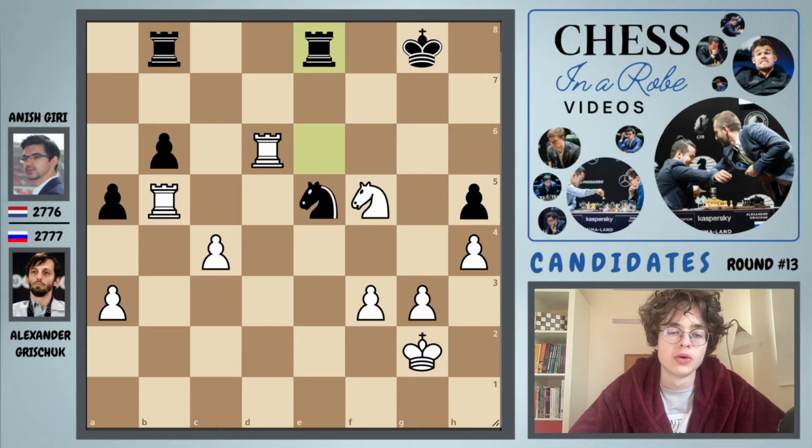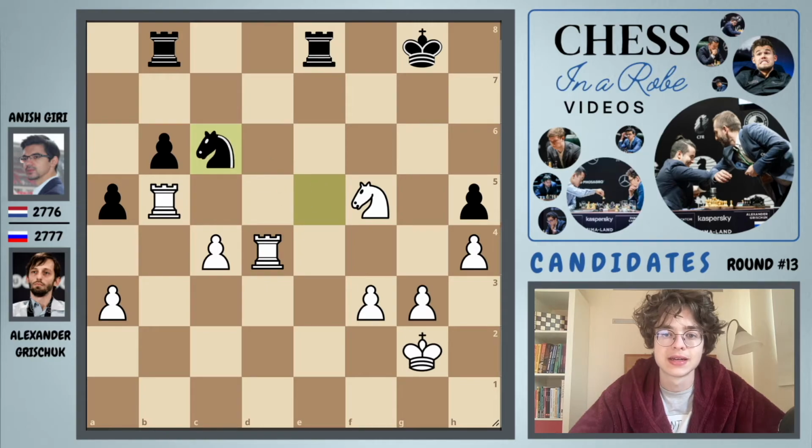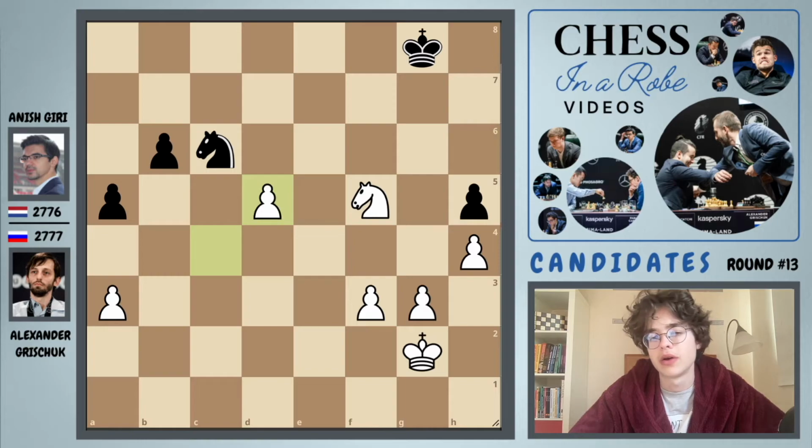Rook e8, rook d4, knight c6, rook to d2. Now we have even more trades on the board. And well, I mean, this is completely winning. Why is this winning? Because white has 2 healthy pawns, as well as a very dangerous looking passed pawn on the d file.